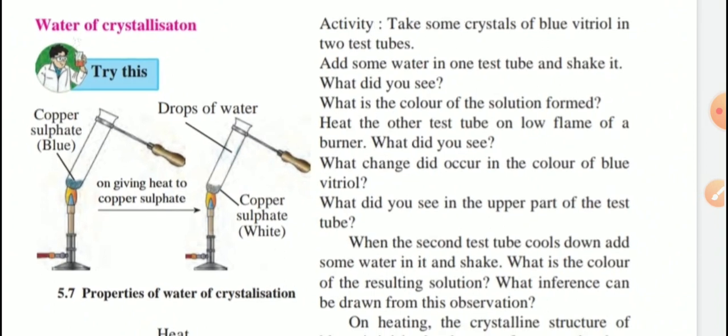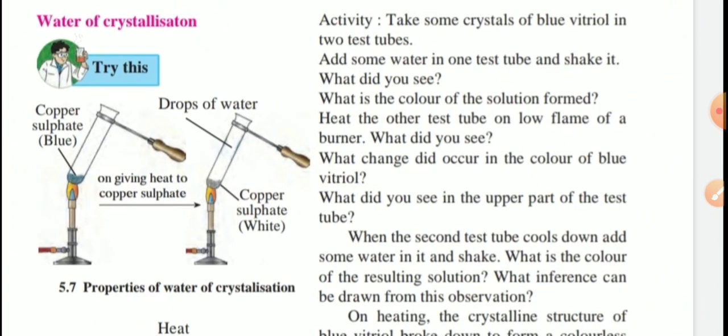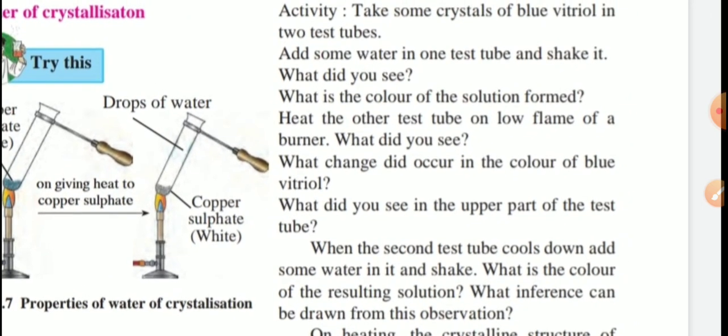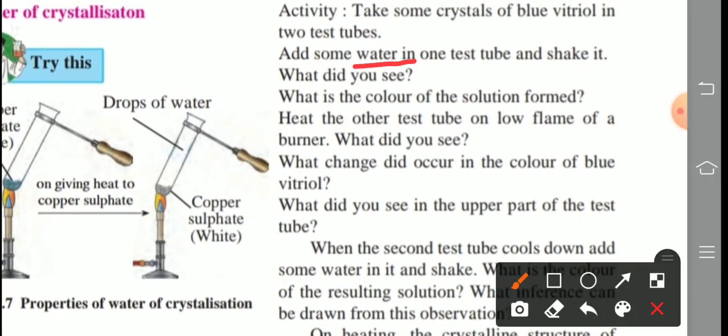Now the first activity is given for us. Take some crystals of blue vitriol. Blue vitriol is a common name. Its chemical name is copper sulfate. Put it into a test tube as shown in the figure. Add some water in one test tube and shake it.